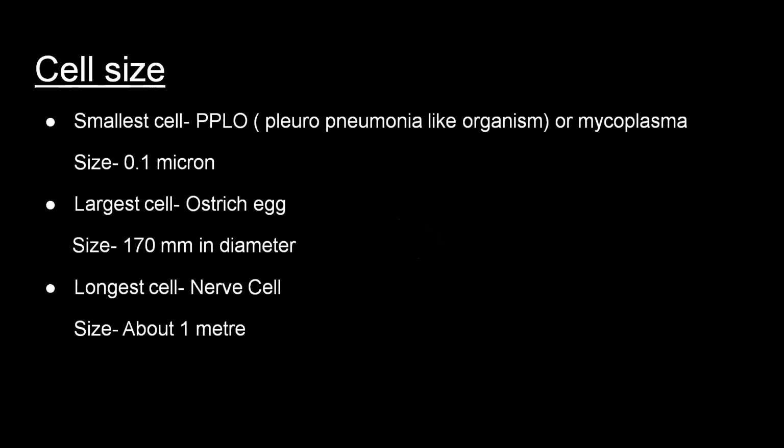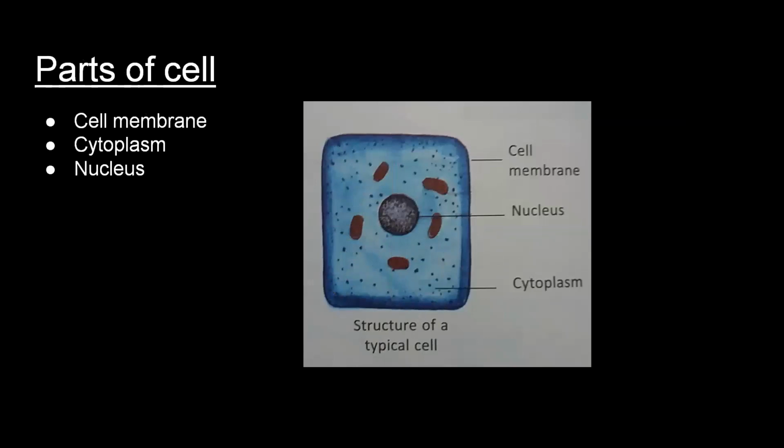Now, which is the largest cell? The largest cell is the ostrich egg and its size is 170 millimeter in diameter. And the longest cell is the nerve cell. Its size is about 1 meter. Now, parts of a cell. The cell can be divided mainly into 3 parts: cell membrane, cytoplasm, and nucleus.